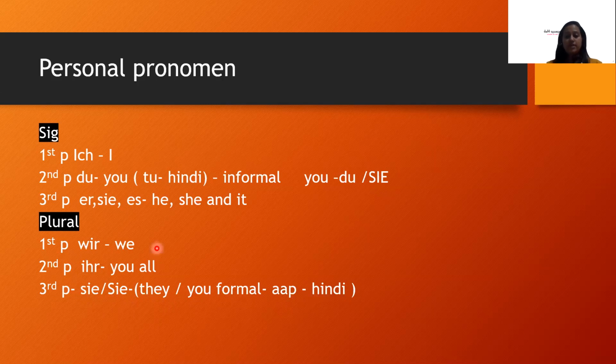"Wir" means we, "ihr" means you all, "sie" means they, and "Sie" is you, formal. Now what happens is students get confused with these two. So what happens is the pronunciation is the same, the spelling is the same, so we think we don't know when and how to use which. But this understanding is contextual reading, you have to read it contextually, and it is extremely easy.